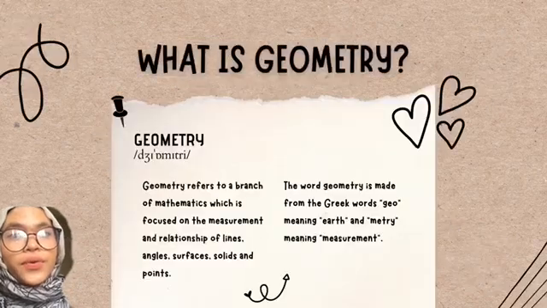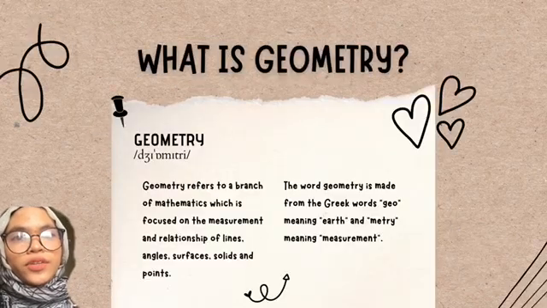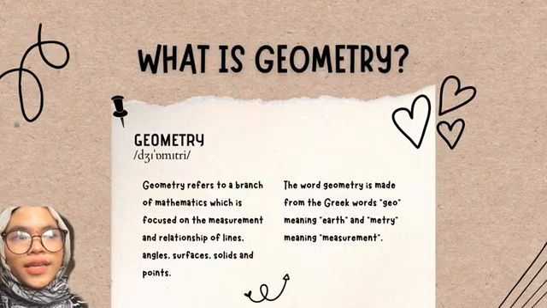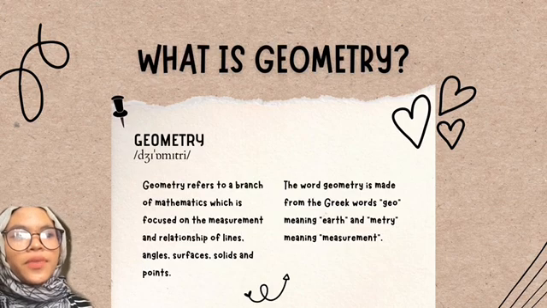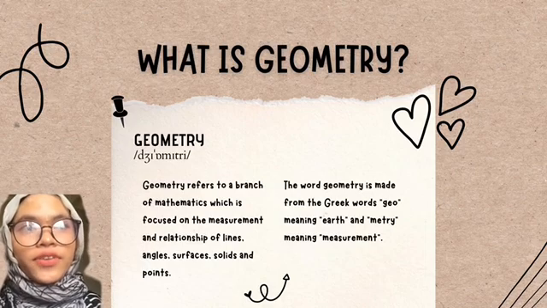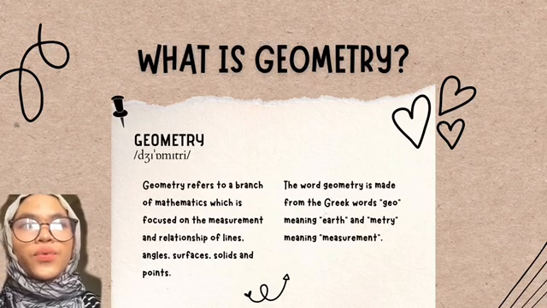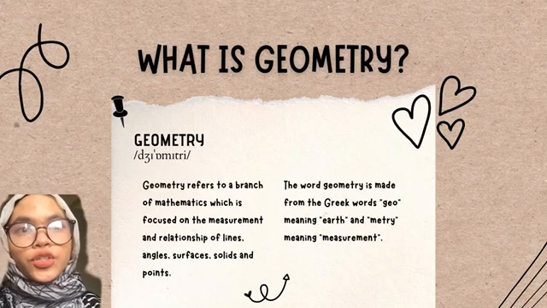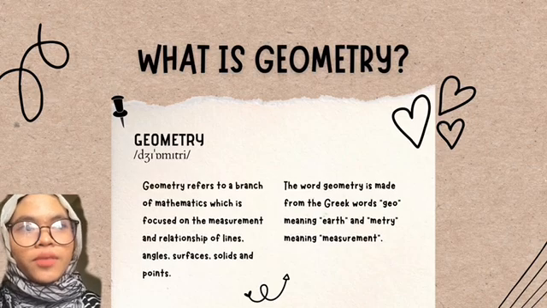In this video, we are going to explain the application of geometry in real life. But before anything else, I would like to take my sweet time to explain briefly about geometry. Geometry refers to a branch of mathematics which is focused on the measurements and relationship of lines, angles, surfaces, solids, and points. The word geometry is made from the Greek words geo, meaning earth, and metri, meaning measurement.